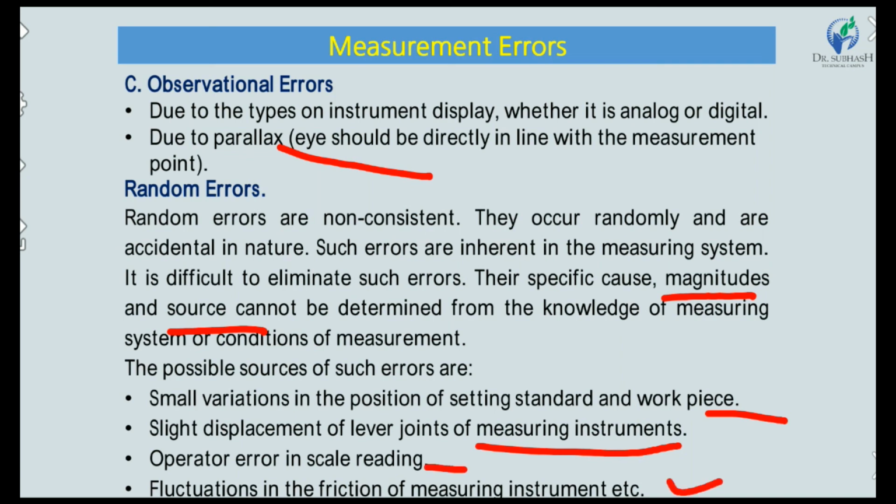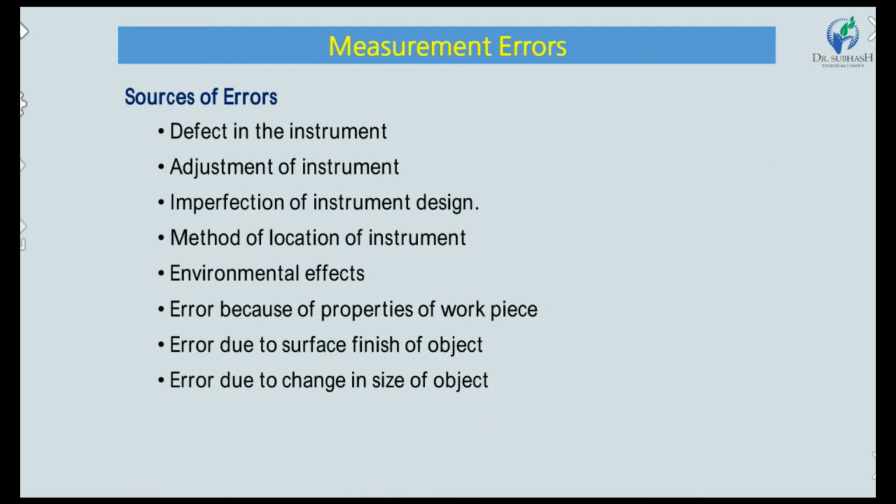This way random error will happen. A small variation in setting the job in the measuring device, or slight displacement of the lever, gives an incorrect reading, and this kind of error is generally considered a random error.